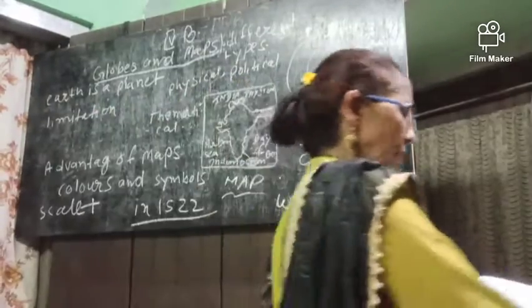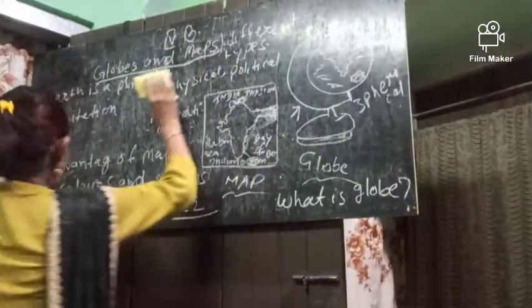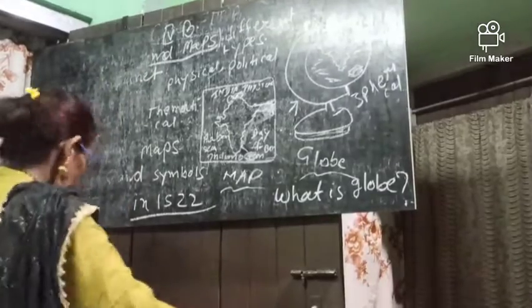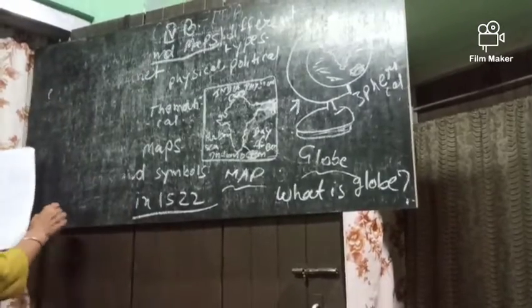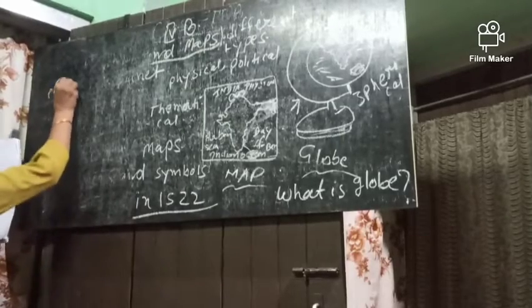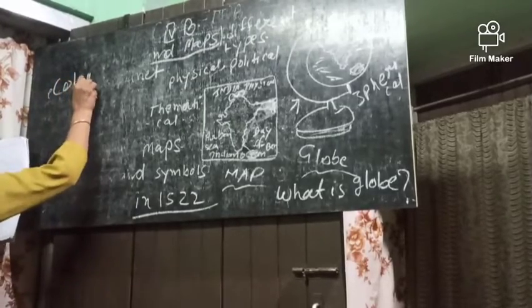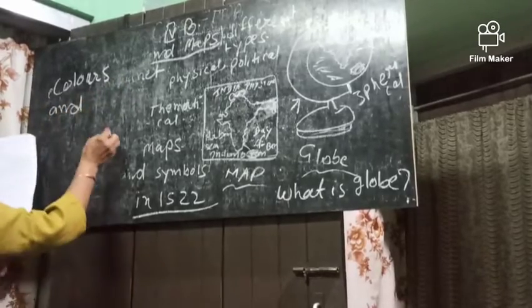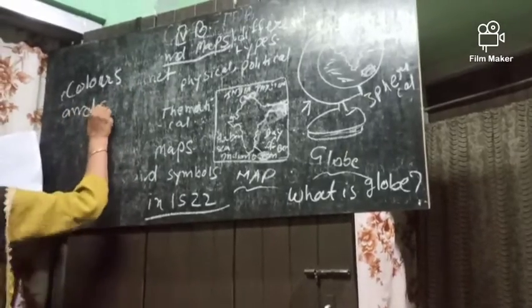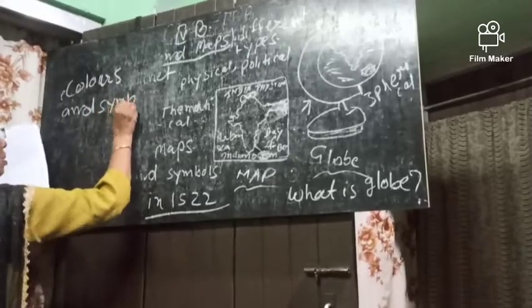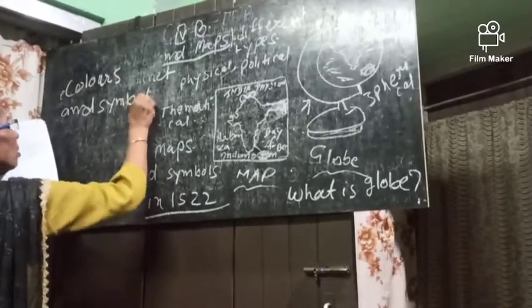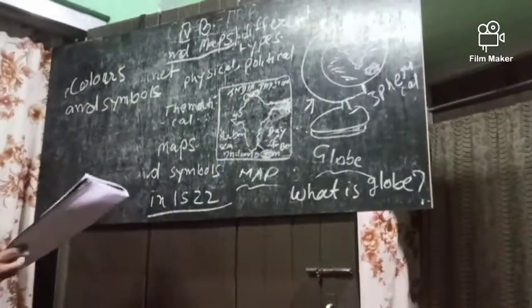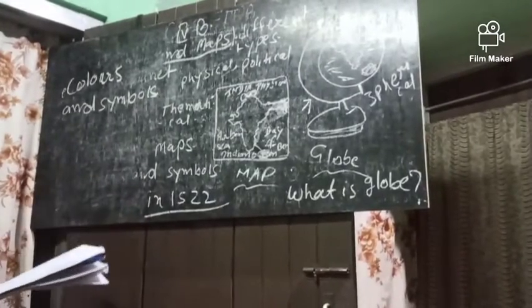Now our last one is colors and symbols. In colors and symbols, we see there are different types of colors and different types of symbols.